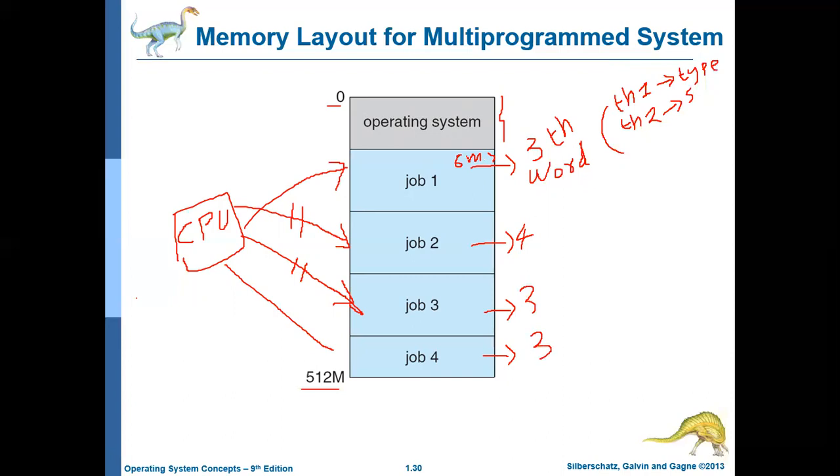Now the first process has 6 milliseconds. Within this process, it will give the first 3 milliseconds to thread 1 and the next 3 milliseconds to thread 2. Like that it will context switch. But this context switching between threads is not controlled by the operating system; it is controlled by the process itself.